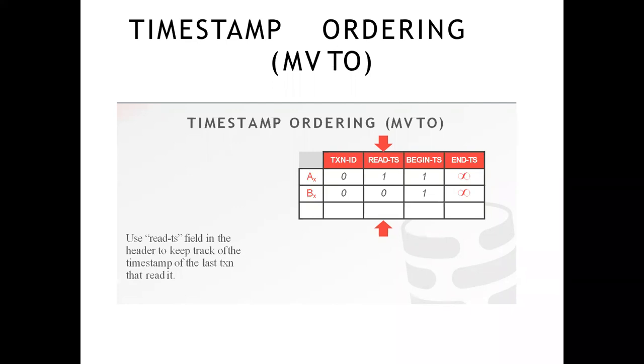If it is updated, I will change the transaction ID to whichever transaction is holding the lock. Begin TS is when that particular instance was started or created, and END TS will have the value of infinity or the timestamp of the last update. When the tuple is last updated, END TS stores that, or infinity. These are the few constraints for a particular tuple.